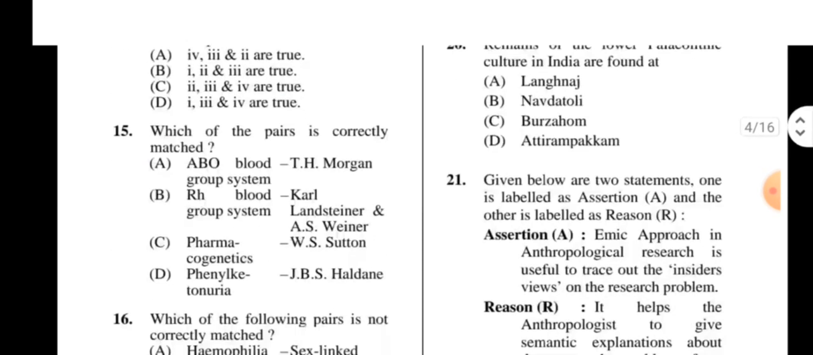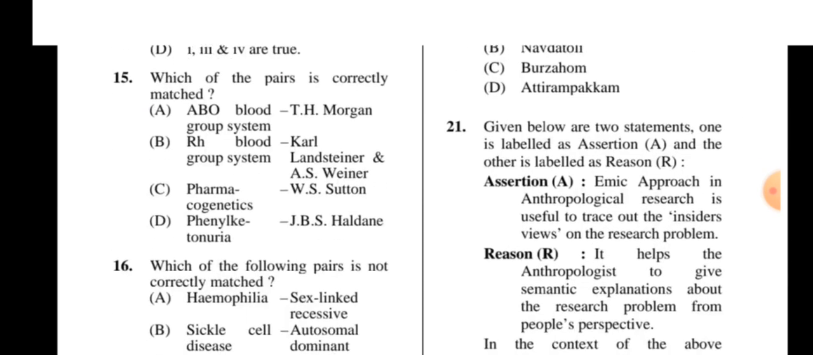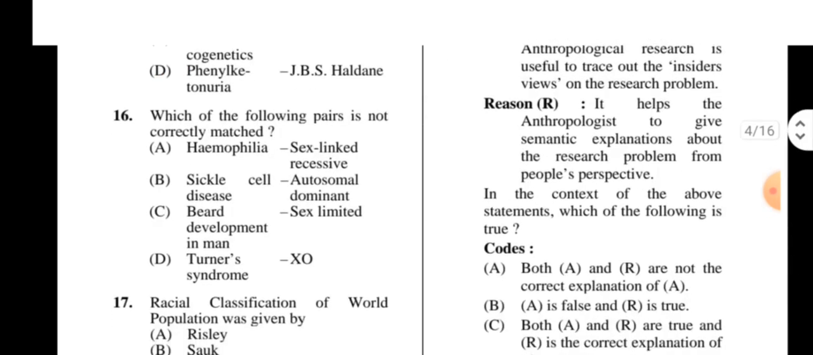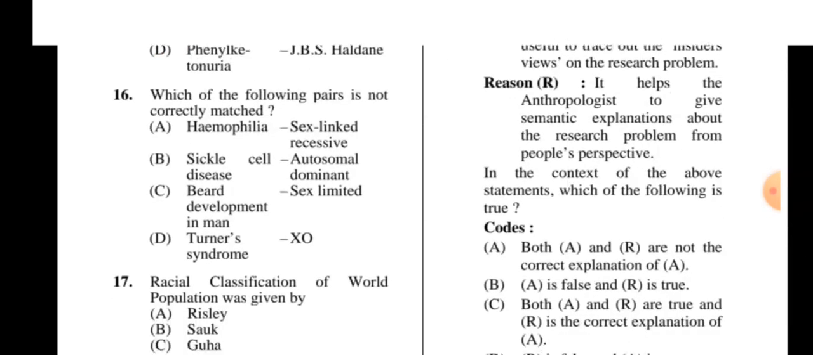Next, 15. Which of the following pairs is correctly matched? So here the right option is B. Rh blood group is associated with Karl Landsteiner and A.S. Wiener. Next, 16. Which pair is not correctly matched?